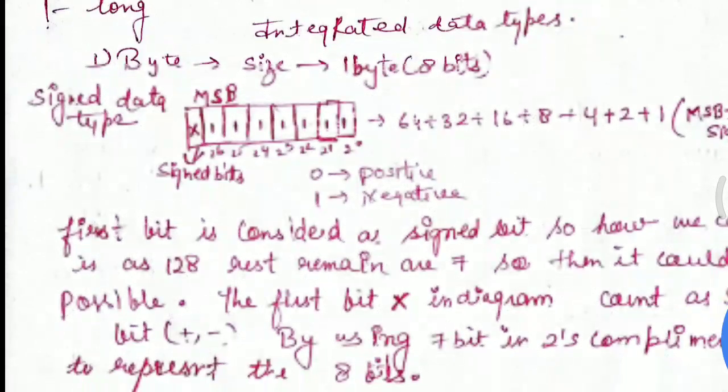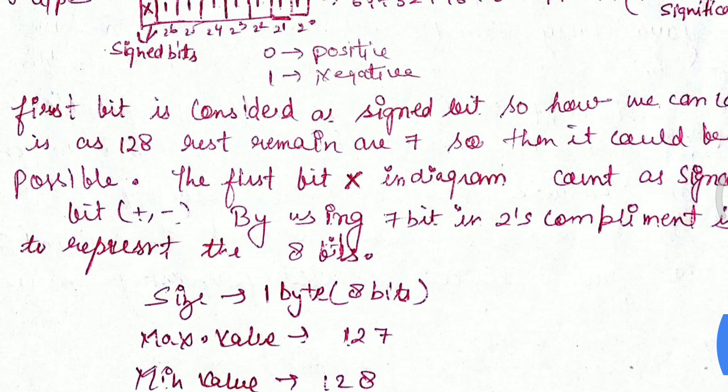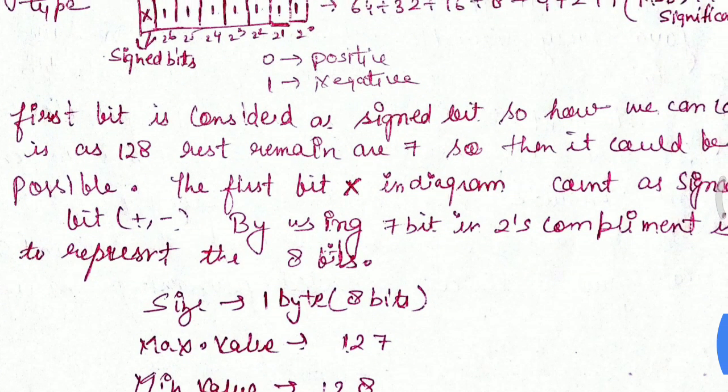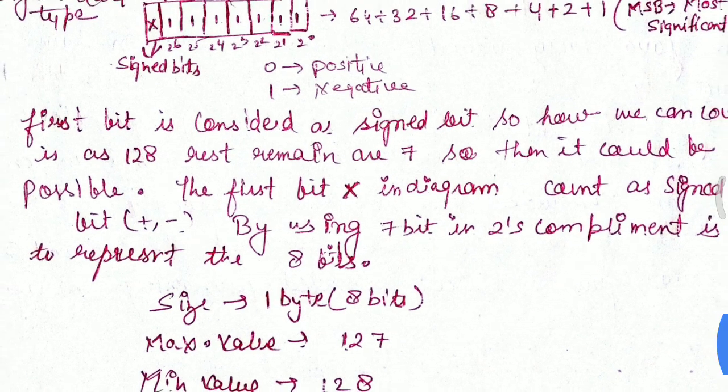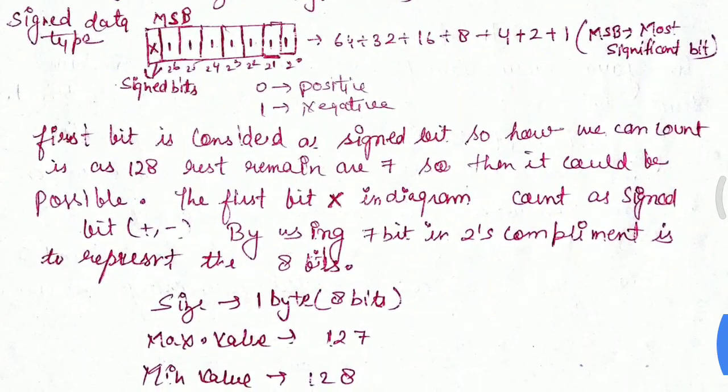First I will make you understand the theory part, then it will be easy for you to understand what I want to say. The first bit is considered as the sign bit. So how can we count 128?